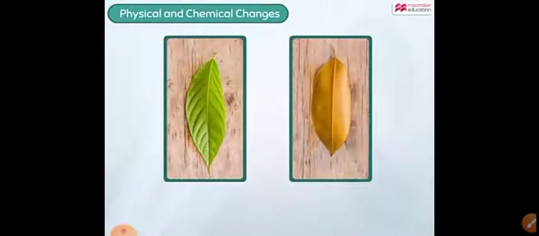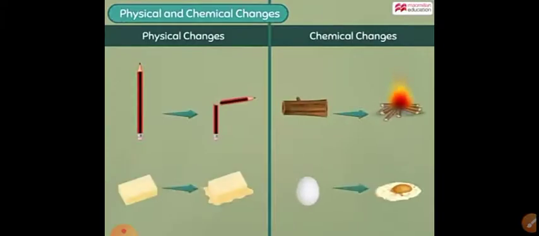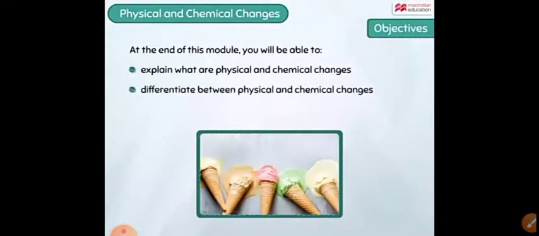Physical and chemical changes. Here we have a leaf. One is a fresh green leaf, another is dry and brown. Can the dry leaf become fresh again? Obviously no. So this is a chemical change, which cannot be reversed to its original state. Here are examples of physical changes and chemical changes. We will go one by one. These are the objectives which we have to study.